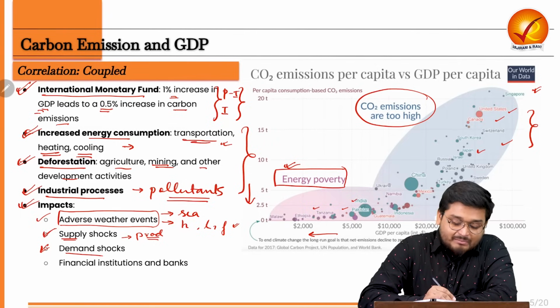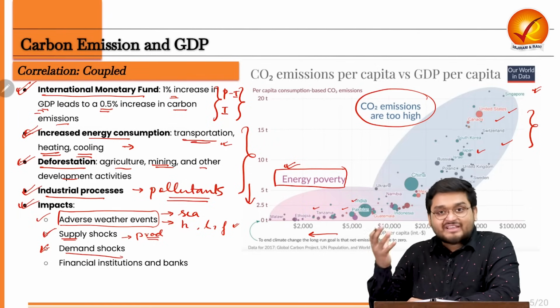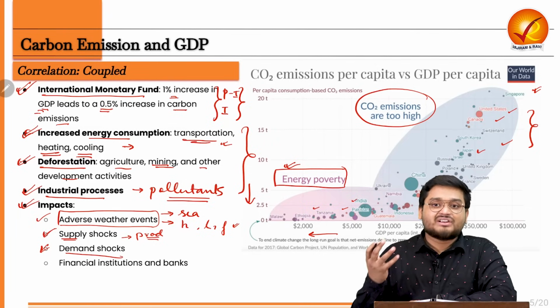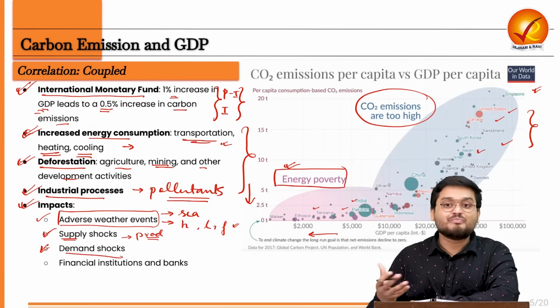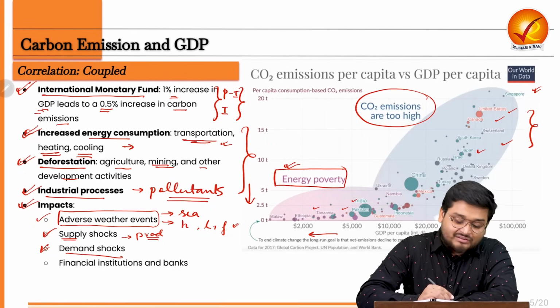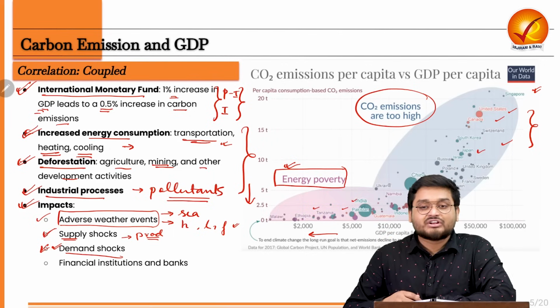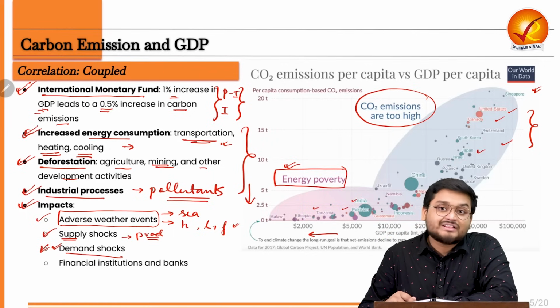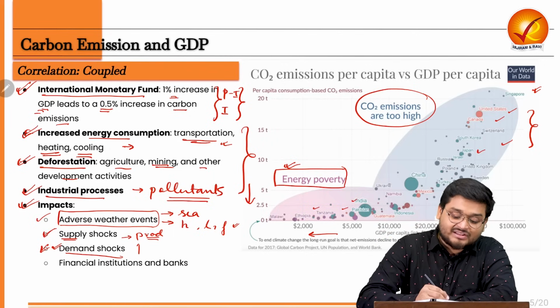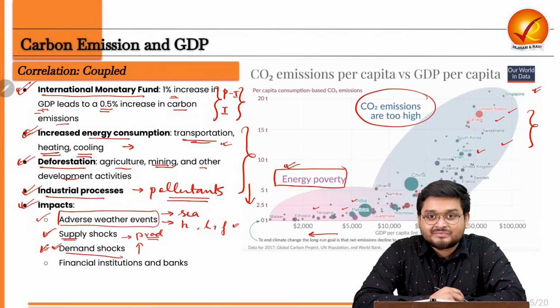Then also demand shocks are there. In the same events of any natural disaster, or say human made disaster, there are people who suffer at the very bottom level, and their demand skyrockets in the cases of natural disasters, right?